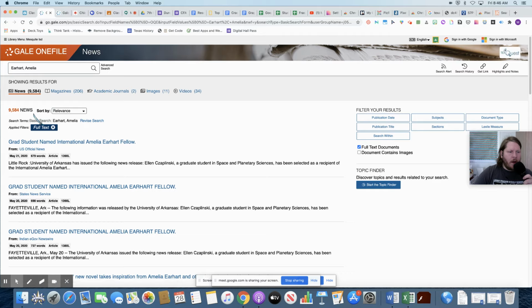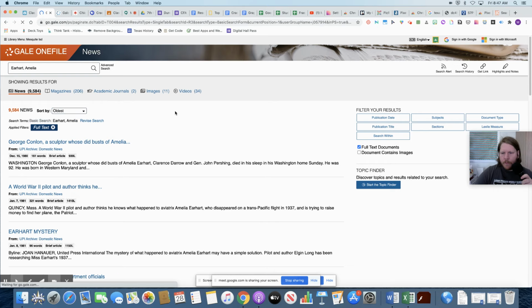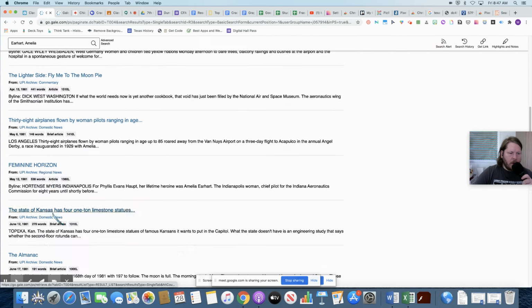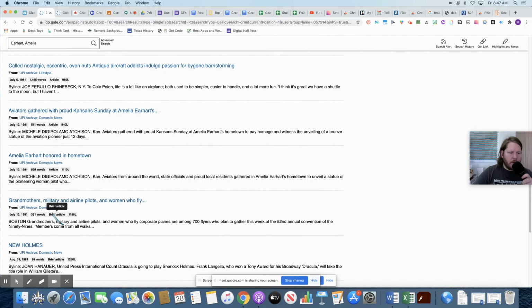Now, one of the things is that you need to look at the date. This one's from a few days ago. This is from a few months ago. So you need to make sure that you're sorting up here, sort by oldest, because we want to look for those primary sources. And as we look through here, we see some older sources.